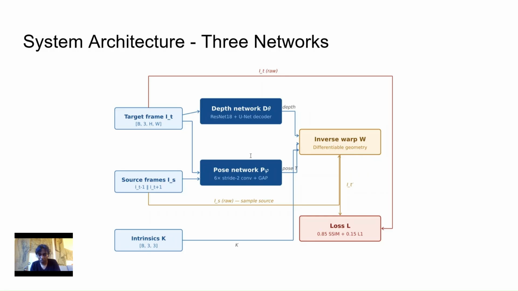So then we finally have the loss function, which is a red block, which compares IT prime against the real IT. If the depth and the pose predictions were both perfect, these two images should be identical. The difference between them is the error signal that we backprop and get the gradients off, and it goes through both the networks. So that is the entire training loop. We don't use the LiDAR, there are no depth labels, it is just geometry and consistency between the video frames.